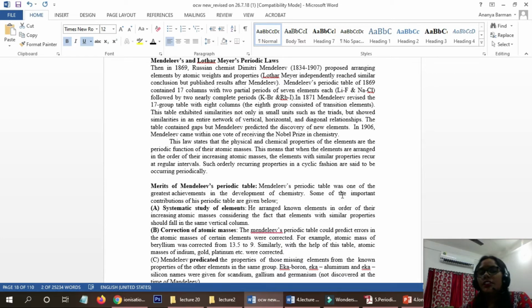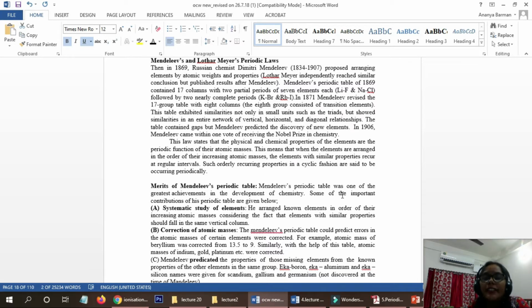The objective of today's class is that we will see Mendeleev's and Lothar Meyer's periodic laws, what the merits and demerits of their periodic table are, what the modern periodic table is, what the size effects are, and what the trend of the size is along the groups and along the periods. Okay, now start the class.